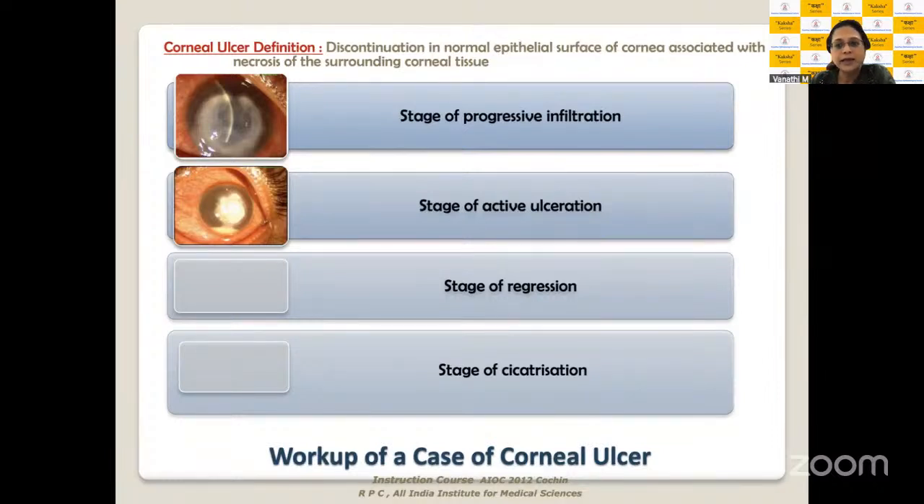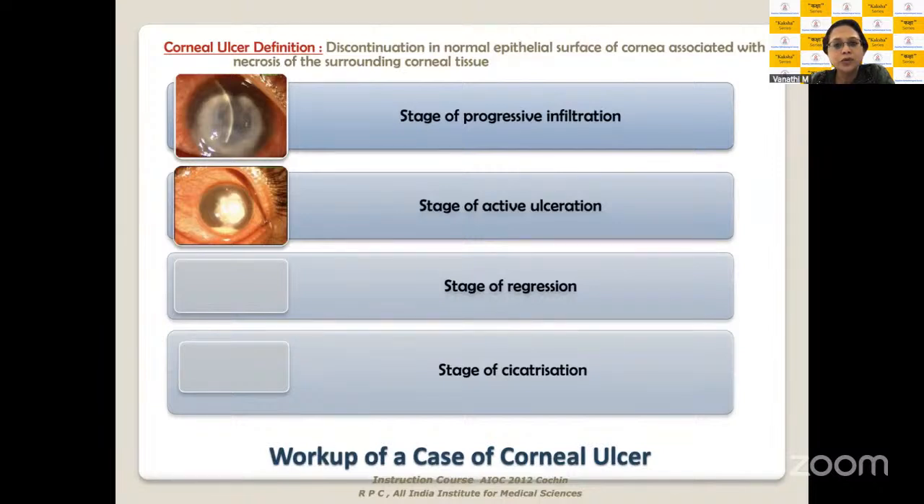Either by itself or largely by the antimicrobial therapy which is undergoing, the ulcer starts decreasing in size and starts healing. That's the stage of regression. The stage of cicatrization, as the name means, is where the scarring occurs. So the infection resolves and the collagen tissues have been affected. They heal by scarring, so there's opacity in the region where you've had the ulcer. So these are the 4 stages of a corneal ulcer.